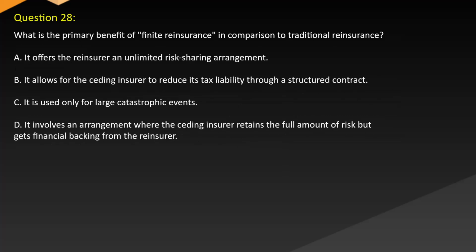Question 28. What is the primary benefit of finite reinsurance in comparison to traditional reinsurance? A. It offers the reinsurer an unlimited risk-sharing arrangement. B. It allows for the ceding insurer to reduce its tax liability through a structured contract. C. It is used only for large catastrophic events. D. It involves an arrangement where the ceding insurer retains the full amount of risk but gets financial backing from the reinsurer.